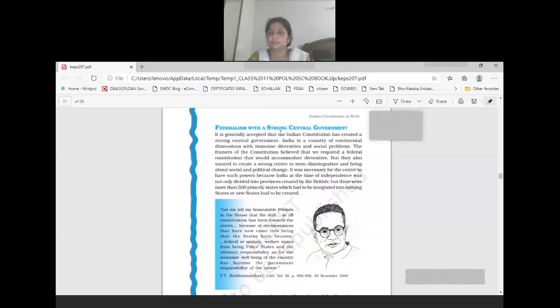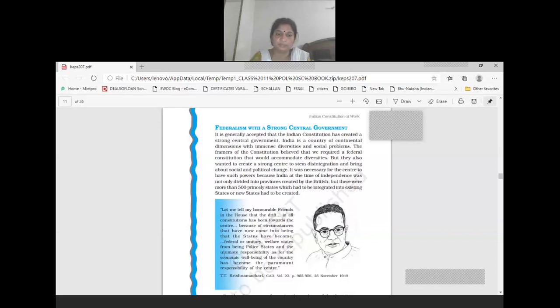This was the main reason why our constitution makers adopted federalism with a strong central government, so that the unity and integrity of the country could be maintained. You can see it here.